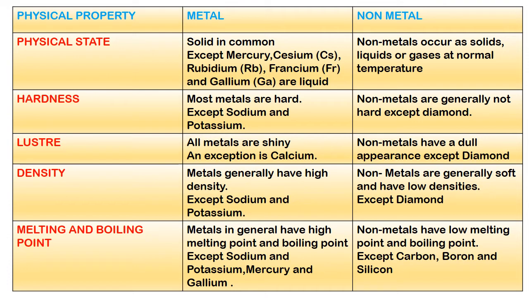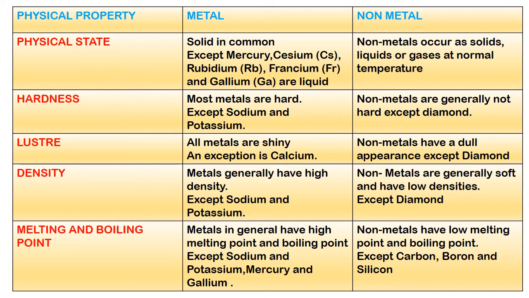Luster. All metals are shiny. An exception is calcium. Nonmetals have a dull appearance except diamond. Density. Metals generally have high density except sodium and potassium. Non-metals are generally soft and have low density except diamond.